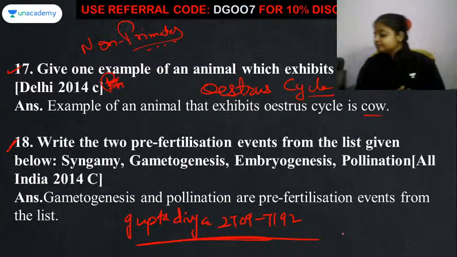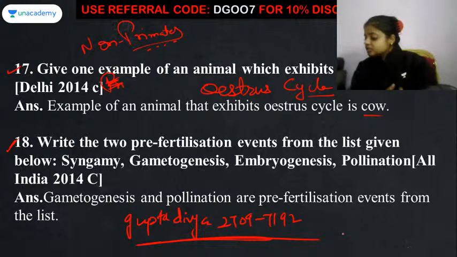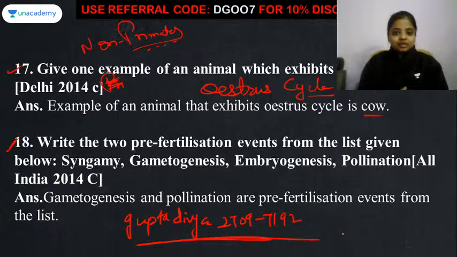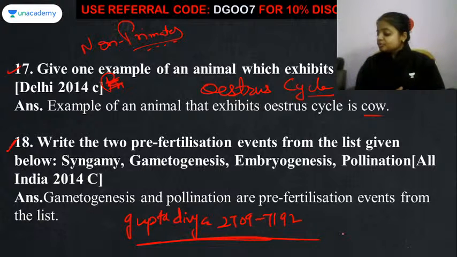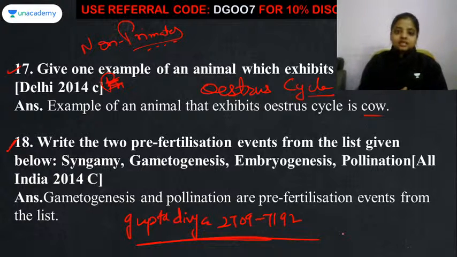Thank you so much, Amit. It's my pleasure. Ma'am, post-fertilization? Yes, it is a part that comes under the class of post-fertilization.